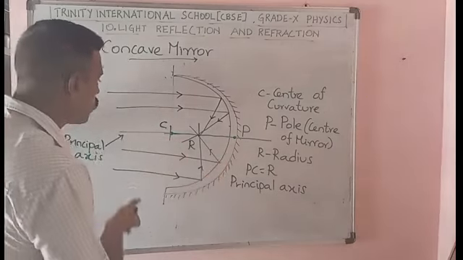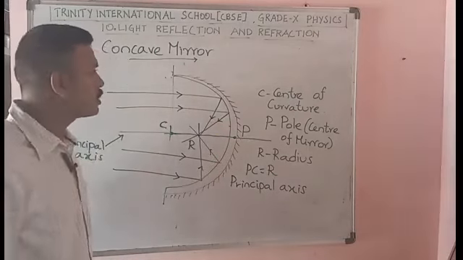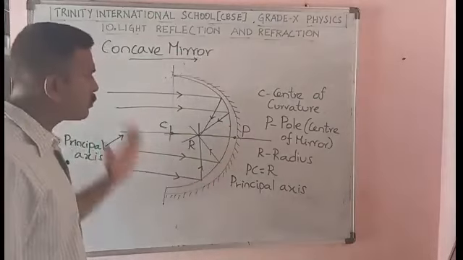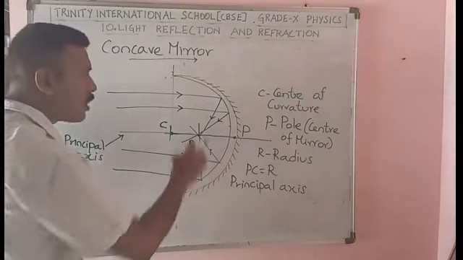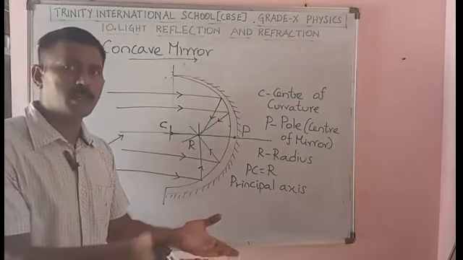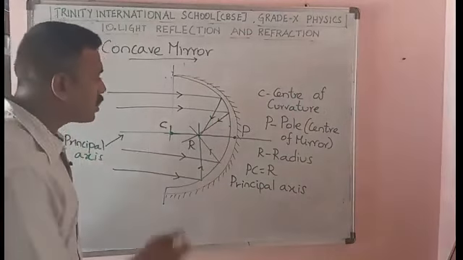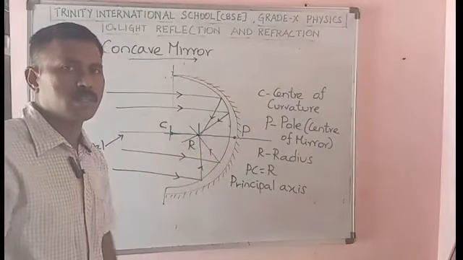Okay, so what happens when all the parallel rays are focused towards the concave mirror? After reflection from the mirror, all the light rays will meet at a particular point.